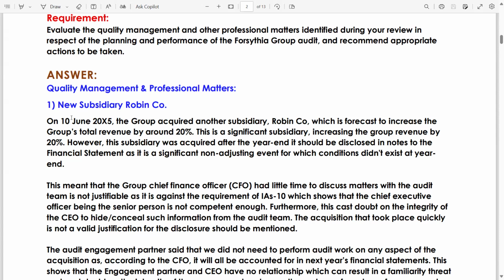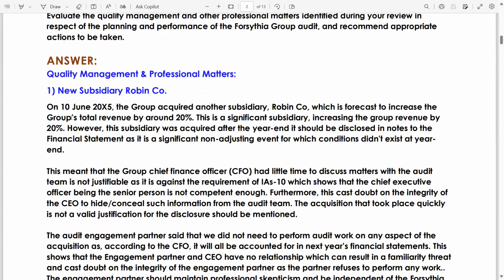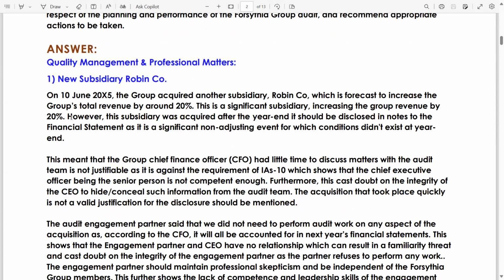New subsidiary Robin Company. On 10th January 2005, the group acquired another subsidiary, Robin Company, which is forecast to increase the group's total revenue by around 20%. This is a significant subsidiary, increasing the group revenue by 20%, which means it exceeds the threshold of 15%. However, this subsidiary was acquired after the year end and it should be disclosed in the notes to the financial statements, as it is a significant non-adjusting event for which conditions didn't exist at year end.